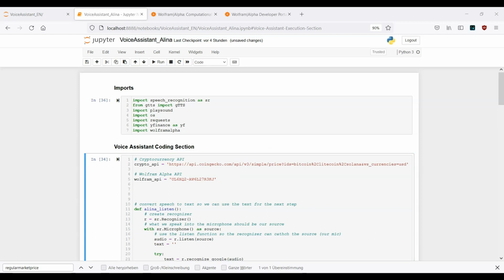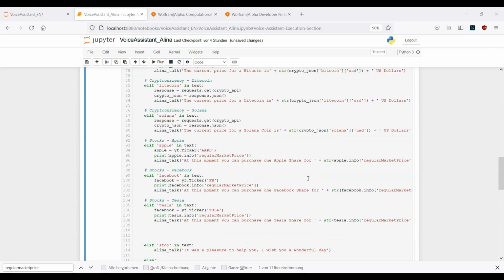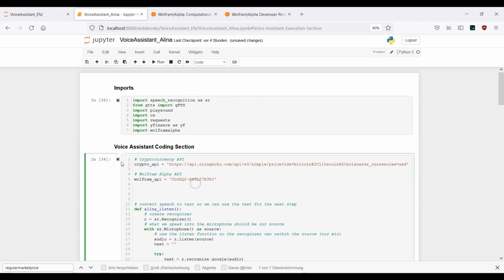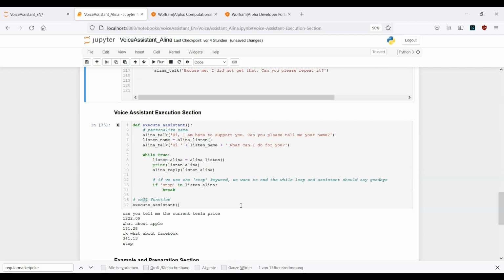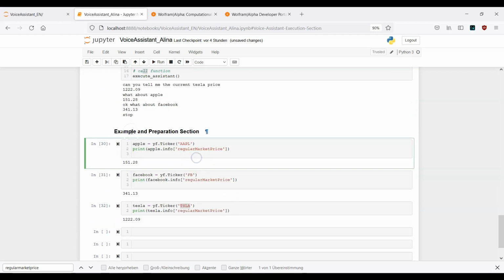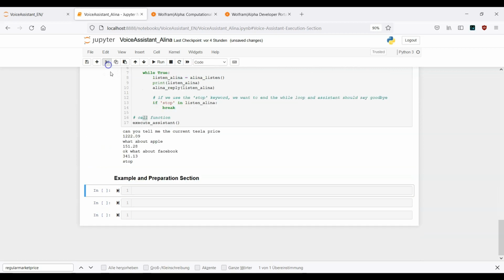Now in the next step, what we need to do is, let's scroll down. Oh, first I need to run the cell. Now let's go down, and here in the example and preparation section, I can delete the stuff from the last video. And now we need to make sure that we are able to get information through our notebook.